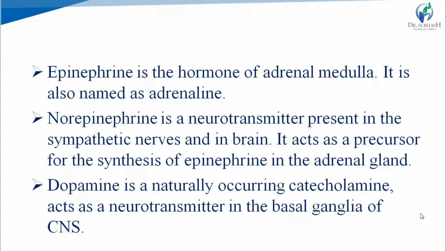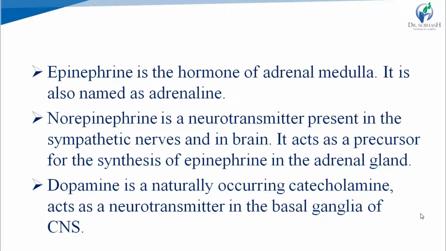Epinephrine is also known as adrenaline, norepinephrine is also known as noradrenaline, because both of these neurotransmitters are the hormones of adrenal medulla. Norepinephrine or noradrenaline also acts as a precursor for the synthesis of adrenaline in adrenal gland.